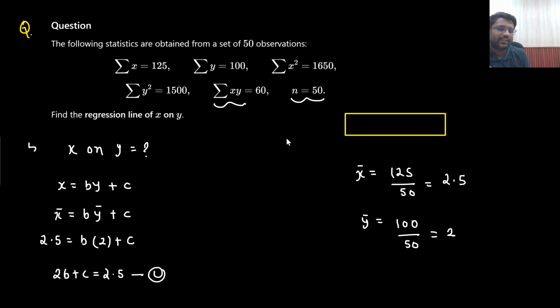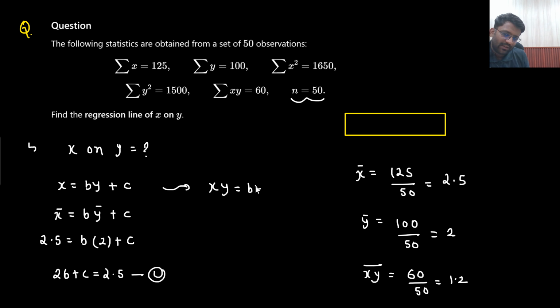Now summation xy is also given. That means I can get the value of xy bar as well, which will be 60 by 50, that is 1.2. Understandable? So multiply with y on both sides and now take the bar. What is xy whole bar?